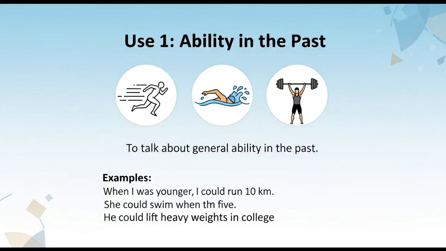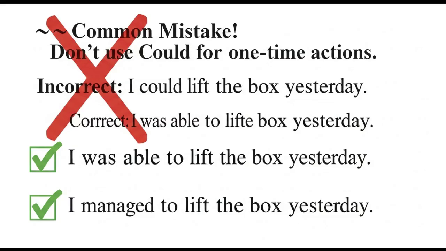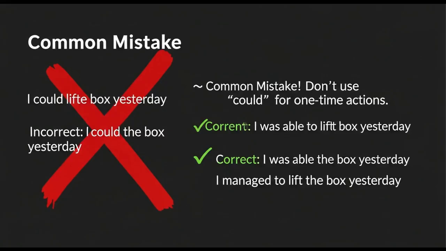Now here's a common mistake people make. Take a look at this sentence. I could lift the box yesterday. Remember, we do not use could for one-time specific actions. Instead, we use was able to or managed to. So the correct sentence would be I was able to lift the box yesterday or I managed to lift the box yesterday. I hope you got it.